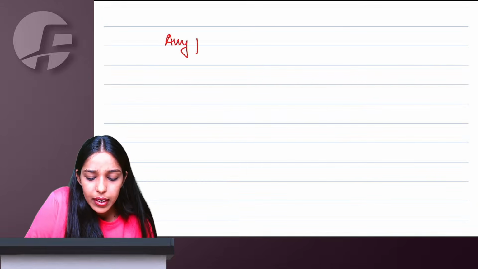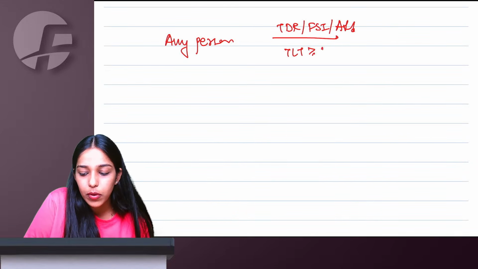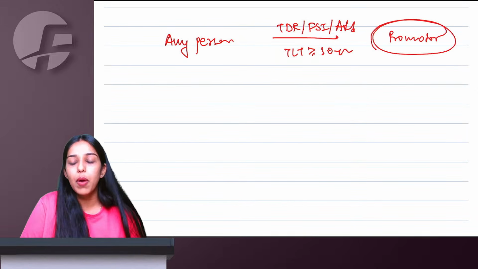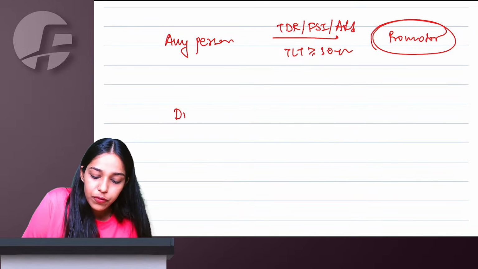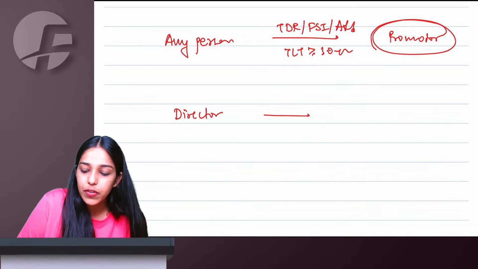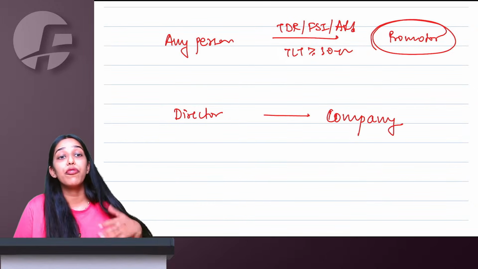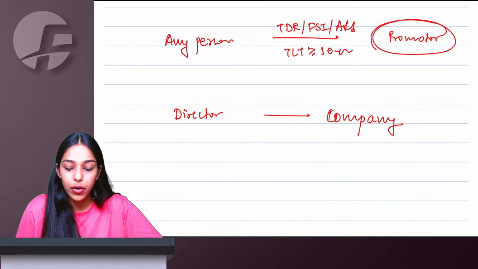Then supplier can be any person giving transferable development right, floor space index, additional floor space index, long-term lease greater than or equal to 30 years land, giving to promoter builder. In this case, the promoter is going to pay tax under reverse charge mechanism. If a director is giving any services to a company or a body corporate for which you are charging any professional nature payment, sitting fees, then also reverse charge mechanism is going to apply.